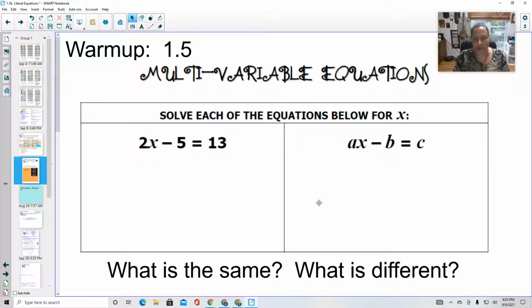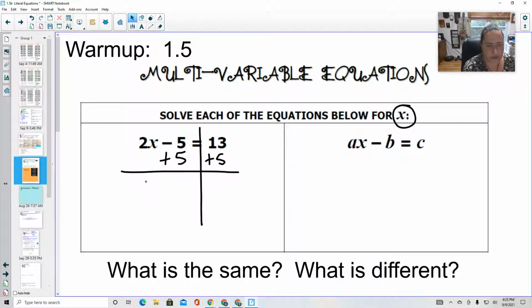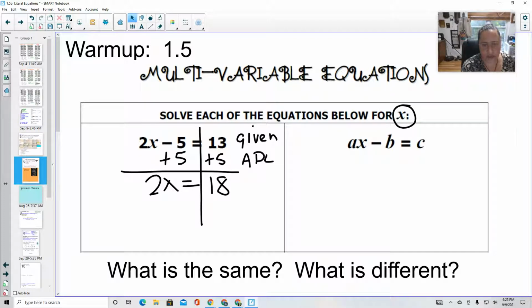All right, welcome back again. Let's take a look at these. So if I want to solve for x, what that means is that I need to isolate x, get it by itself. So I'm going to add or subtract what's subtracted or added. So let's add 5 to both sides. Clean it up. 2x equals 18. So this is your given. And this was the addition property of equality.